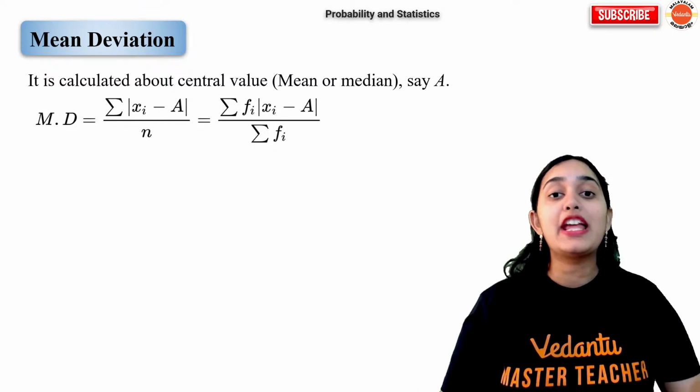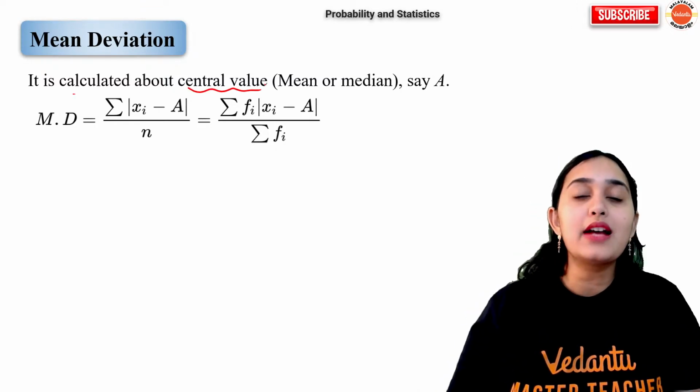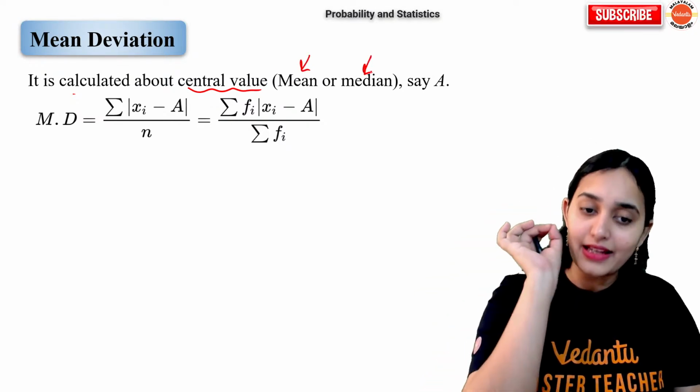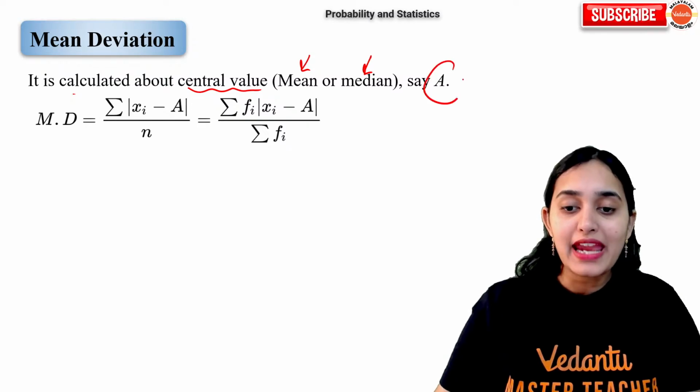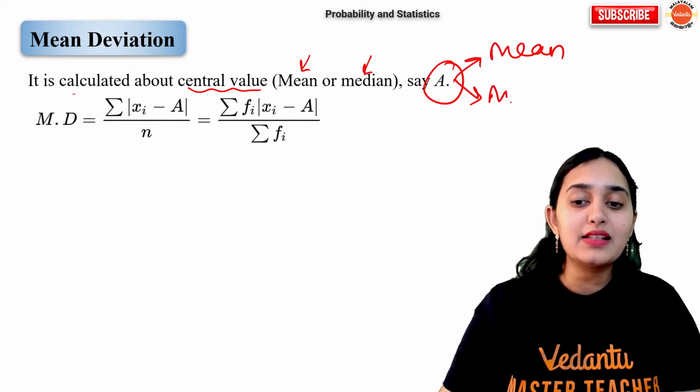Now let's come to deviation. What is deviation? It is calculated about a central value, either mean or median. They will write in the question, A is either mean value or median value.